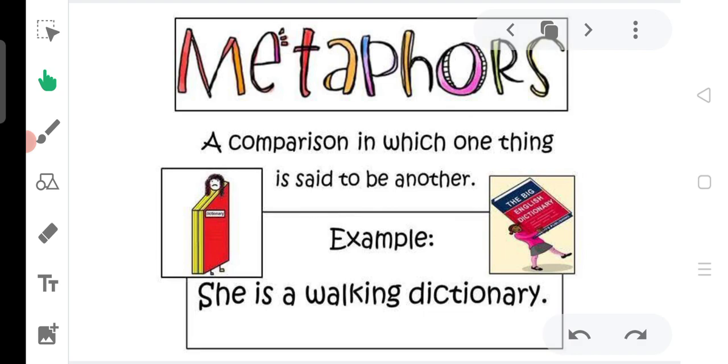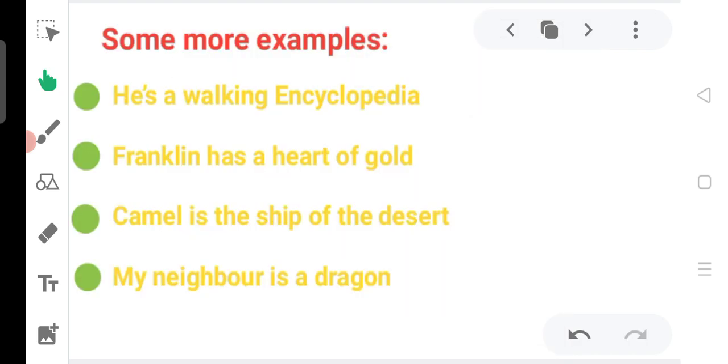Let us see a few more examples to make it clear. He is a walking encyclopedia. So he has a lot of knowledge. So we are saying that he is a walking encyclopedia, not using the words like or as. Franklin has a heart of gold. His heart is so good that we are comparing it to gold without using the word like or as.